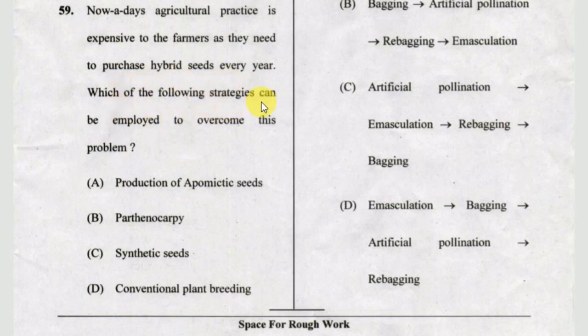Next question. Nowadays, agriculture practice is expensive to the farmers as they need to purchase hybrid seeds every year. Which of the following strategies can be employed to overcome this problem? Option A, production of apomictic seeds. Option B, parthenocarpy. Option C, synthetic seeds. Or option D, conventional plant breeding. The correct answer is A. Okay, sorry guys for the pronunciation.